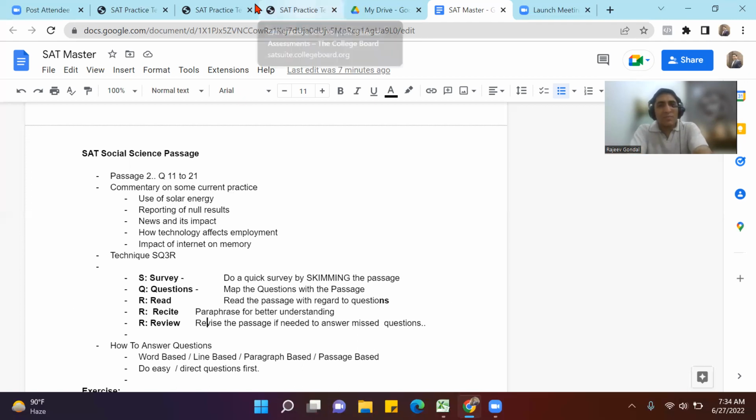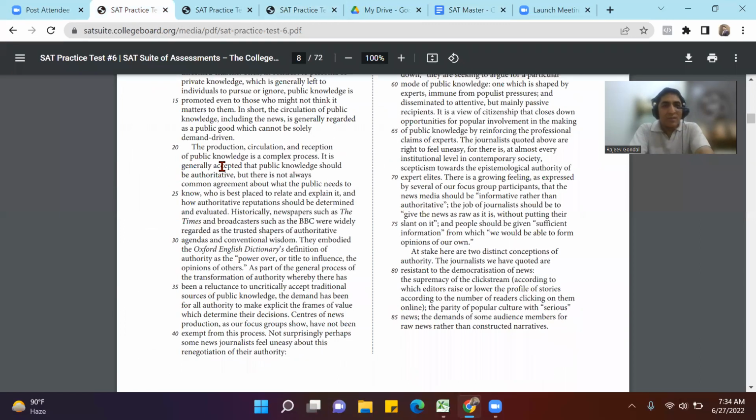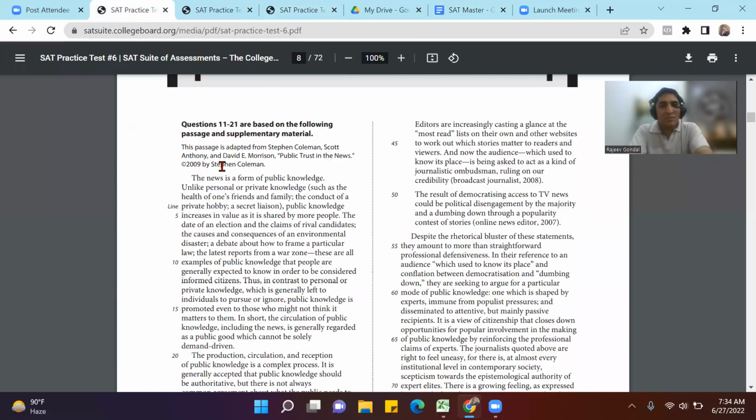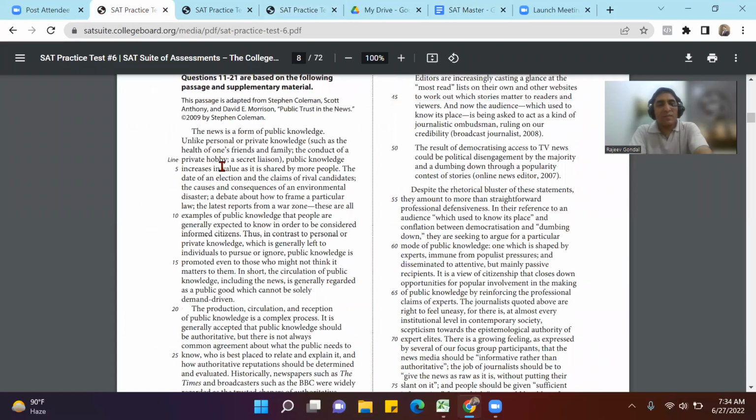Let me just take you through one quick example. So here we have an example of news media. If you read this whole passage, it is about how people think about different news items in the world today. And the essence is that earlier people used to have a lot of faith in news.